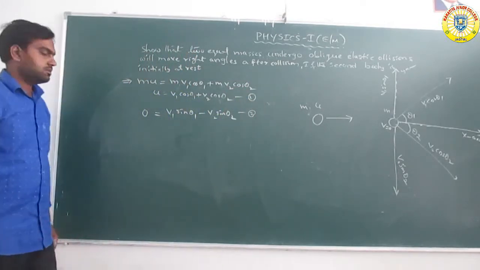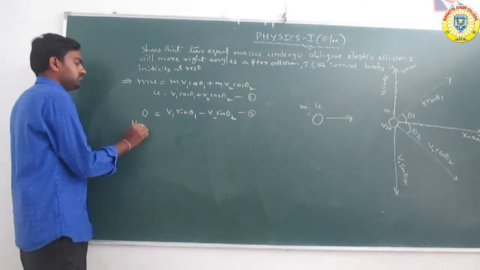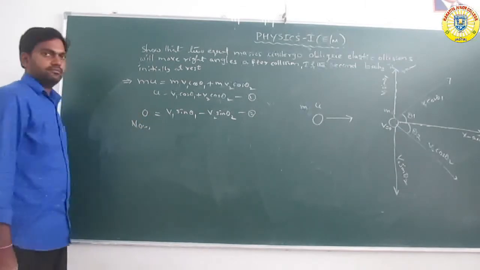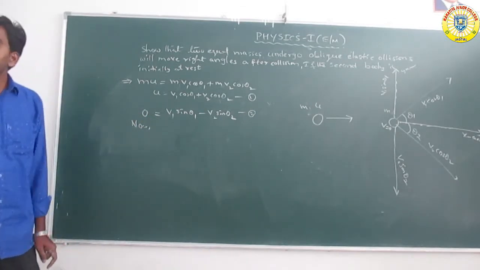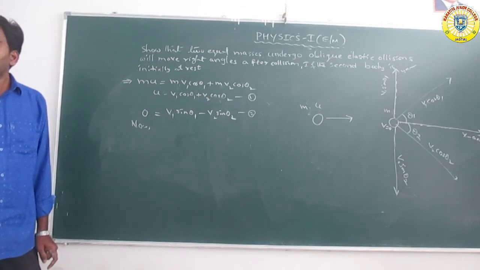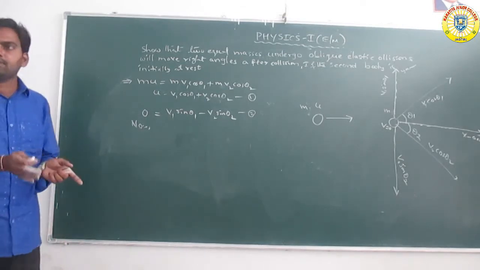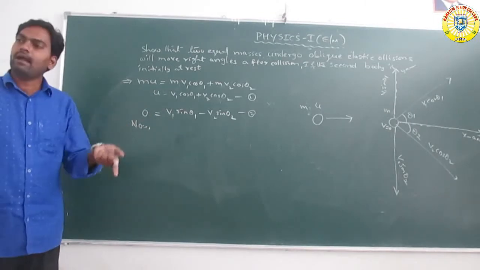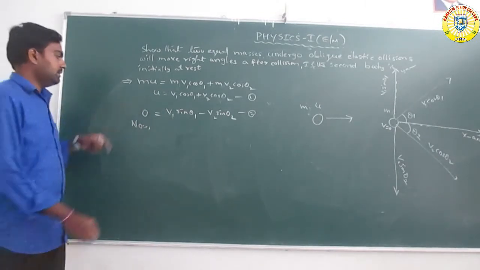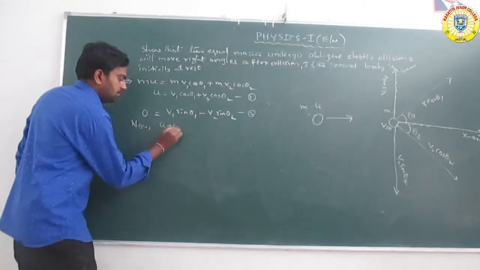Now these two equations are added after squaring. Both sides, left side and right side, are squared and added. On the left side we get u squared plus 0.